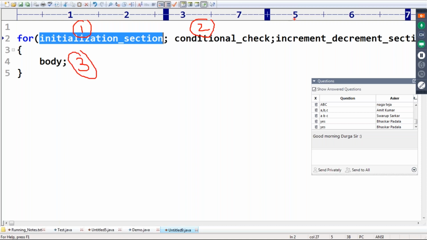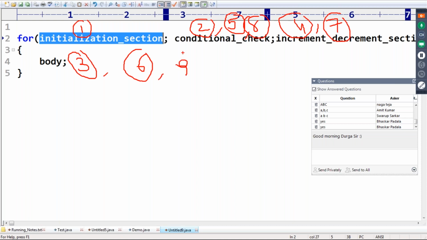After executing the body, the increment or decrement section will be executed. After that, again the conditional check happens. If it is true, again the body is going to execute. Next, the increment or decrement is performed, then the conditional check, then the body, something like this. Have you observed, right?